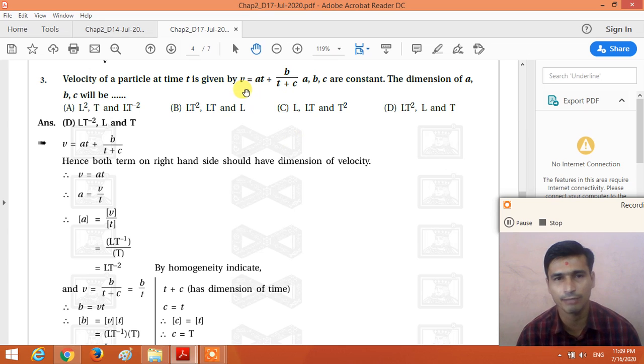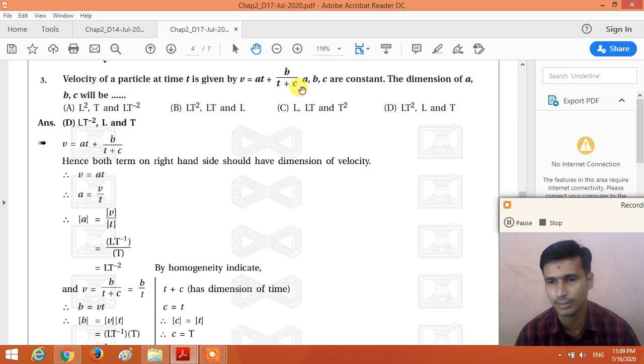So in the equation, the dimensional formula of V is equal to the dimensional formula of at, and equal to that of b divided by t plus c, and the dimensional formula of t is equal to the dimensional formula of c, right? So here first, the dimensional formulas of t and c are the same, right?